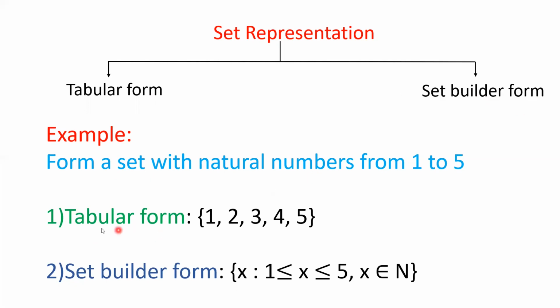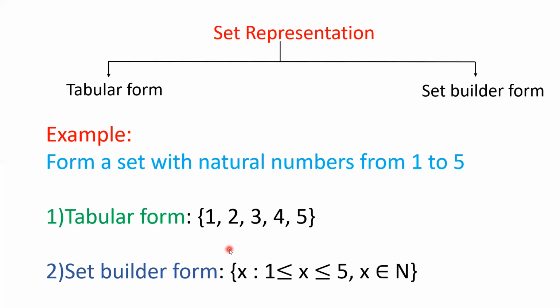First, according to the tabular form, what will be the set? Within second bracket you have to take all the elements one by one. All the elements you have to write here. You have to take natural numbers from 1 to 5. So we can take 1, 2, 3, 4, 5. So this is the tabular form of the given condition.